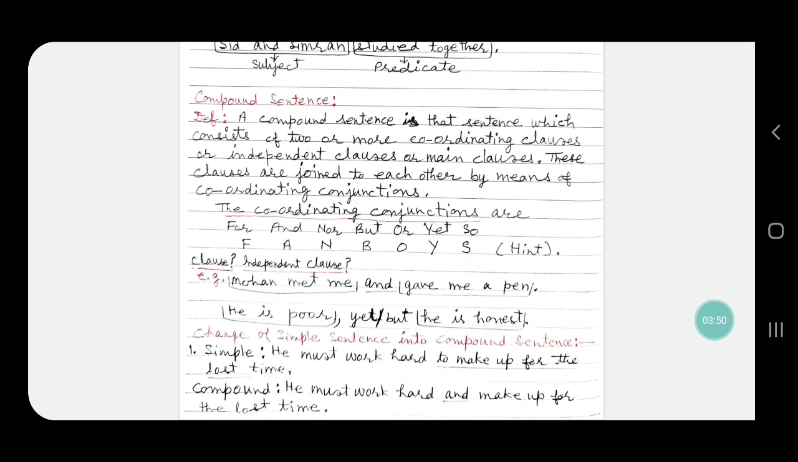Similarly, he is poor yet he is honest. This is a compound sentence. He is poor but he is honest. But is the coordinating conjunction. He is honest is independent clause, or you can call it coordinating clause, and so the whole sentence is a compound sentence.